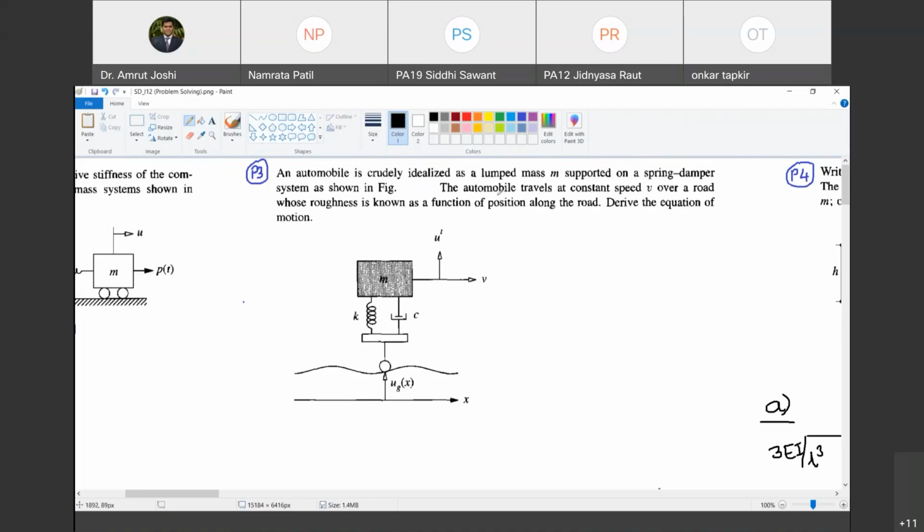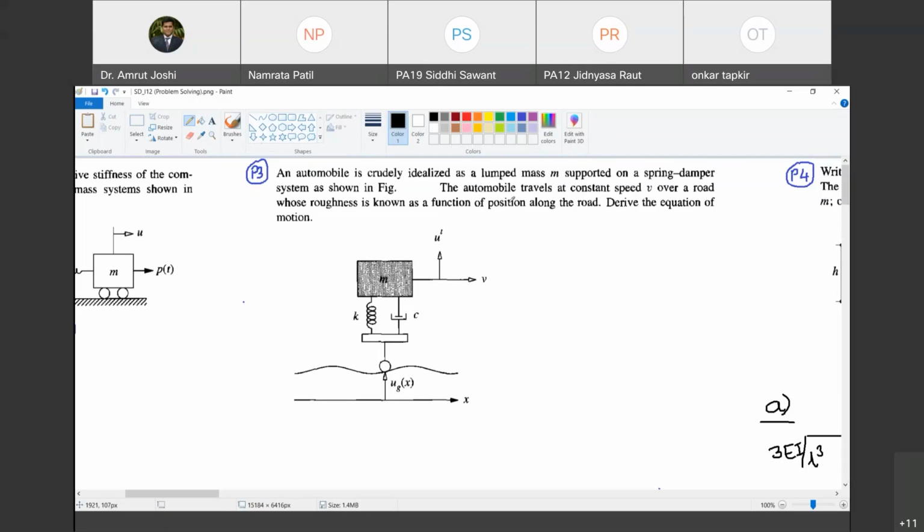And the automobile travels at a constant speed v. Which constant speed is this? We always measure speed in the horizontal direction. Look, as you move on the road, there are undulations. Do you agree with me? So in fact, at a given instant of time, the velocity of the vehicle is not going to be precisely horizontal. It is going to be tangent to the undulating curve. However, what we measure is the horizontal velocity. You don't measure it like that, saying that when you went over a speed breaker your velocity in this direction was this much. We measure the average velocity in the horizontal.